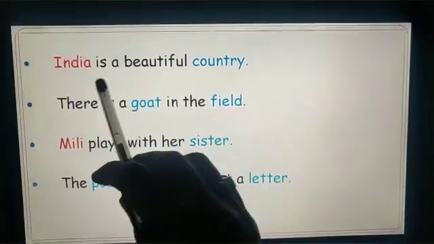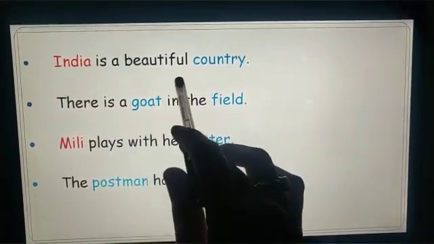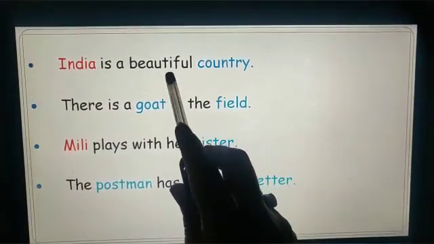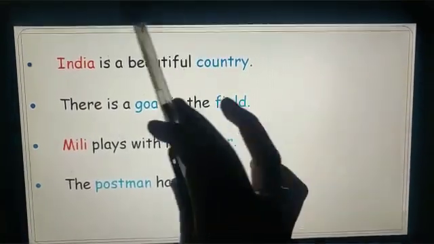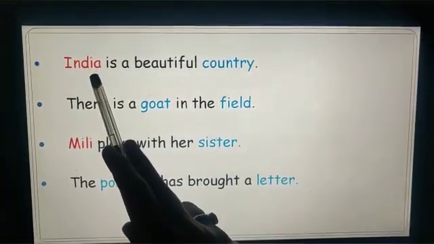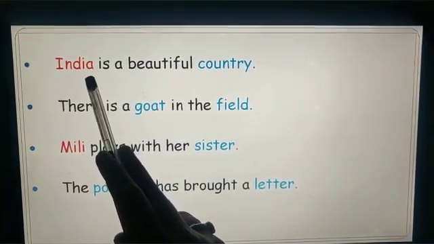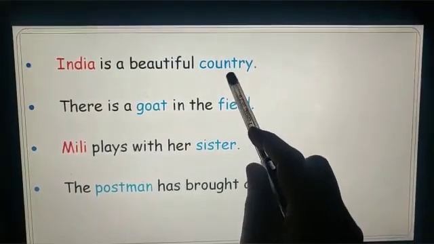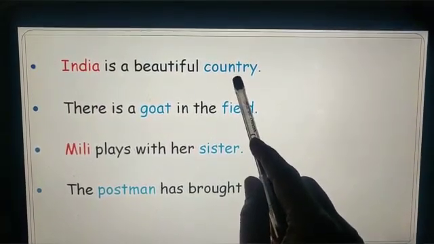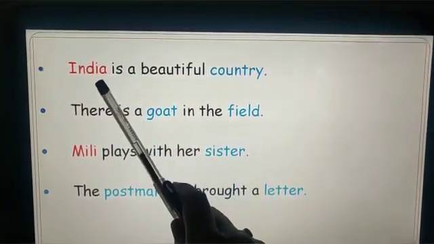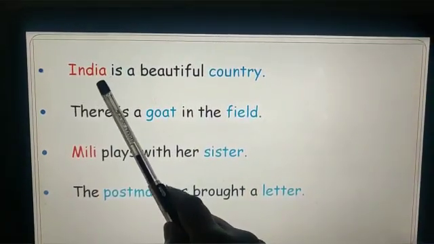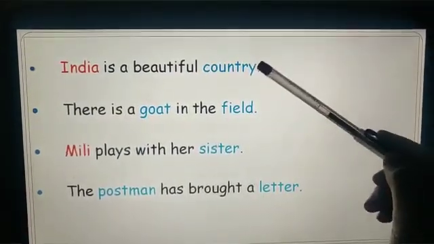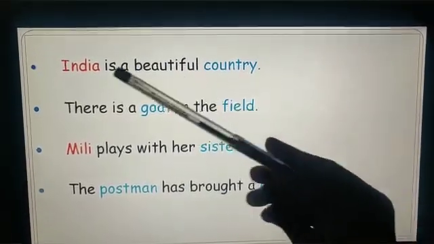Here are a few examples. India is a beautiful country. Can you tell me the common naming word and proper naming word in this sentence? India is a particular name of a country, so it is a proper naming word. And country is a name of a place, so it is common. I have used the color red for proper naming words and blue for common naming words.